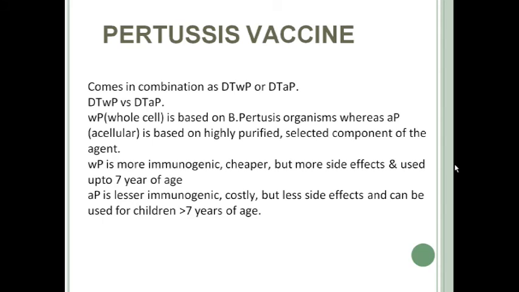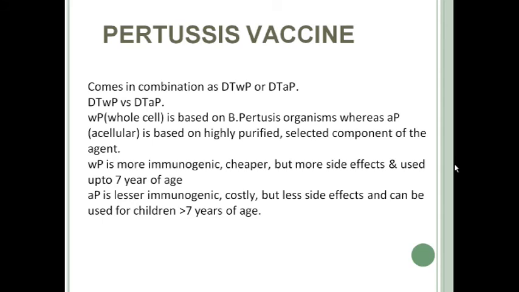It is costly, and it is used in children more than 7 years of age, because the incidence of pertussis declines with age. So after 7 years of age, the incidence of pertussis is very low. That is why we give acellular pertussis, so as to minimize the side effects.